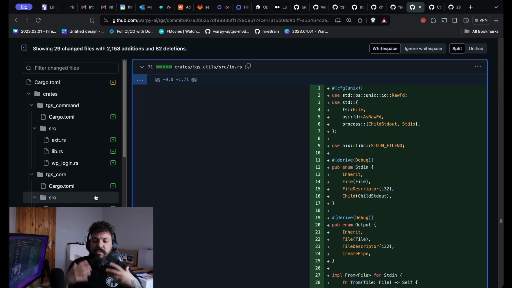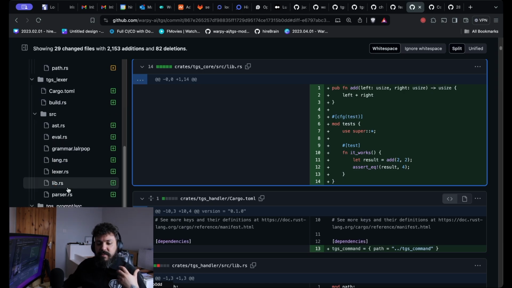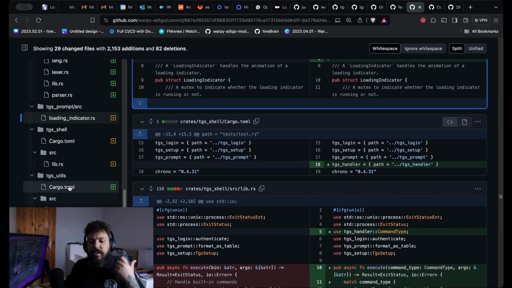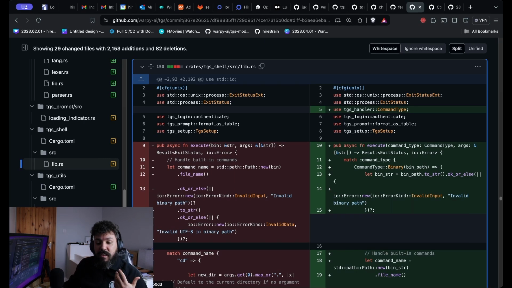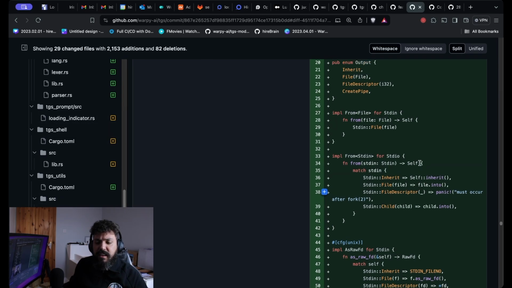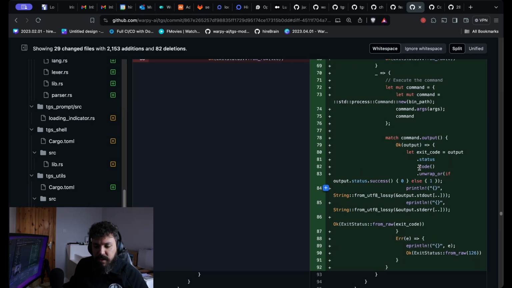So then I started doing the basics. I started adding basic stuff, like creating a handler, creating the lexer just to parse all the commands, creating a prompt, creating a loading indicator, and creating a shell crate where I can put the execution of everything together, and then allow the project to have plugins added. This was very interesting stuff to work with. It took me a lot of time to understand how I can create my structs and my implementations. It was really interesting.